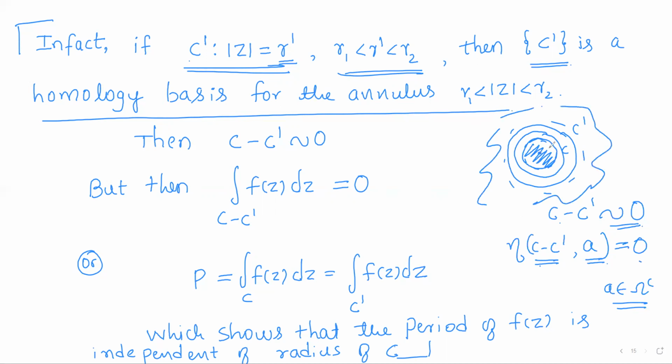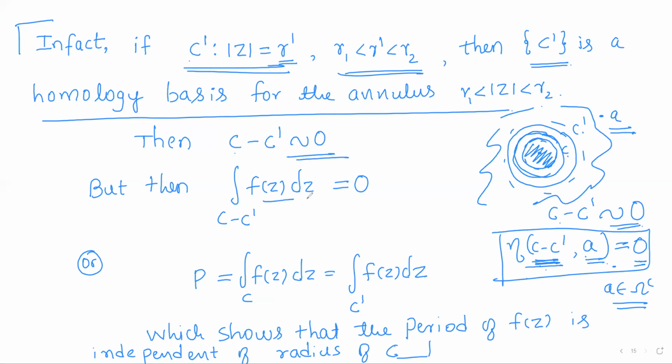If you consider any point inside the smaller circle, the index with respect to C is 1 and the index with respect to C dash is also 1. So 1 minus 1 will be 0. So the index of any point inside the circle with respect to this cycle will be 0. And for any point outside the bigger circle, these two circles C and C dash will not enclose this point, so the index will be 0, and the difference will also be 0. So in any case, C minus C dash is homologous to 0.